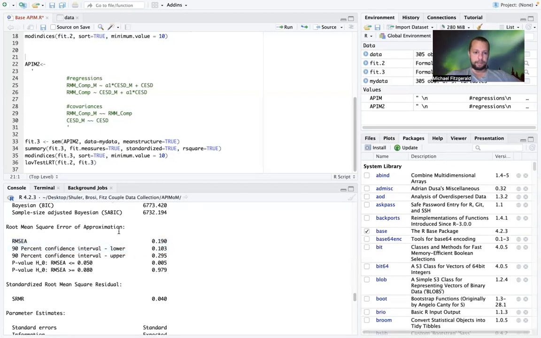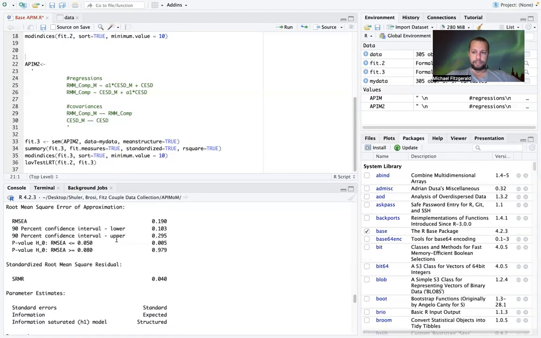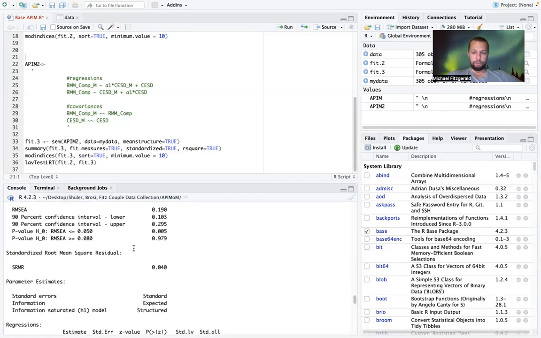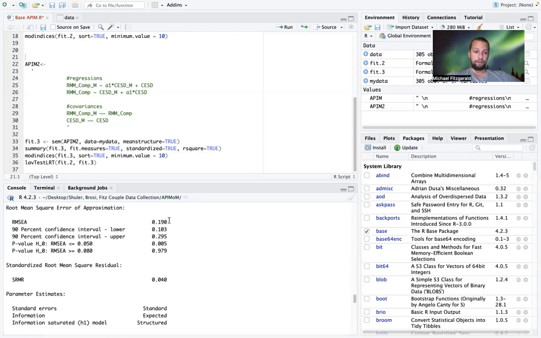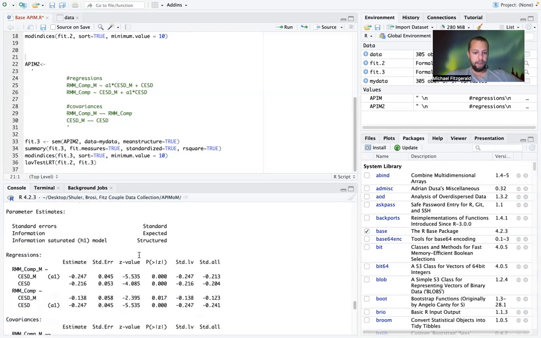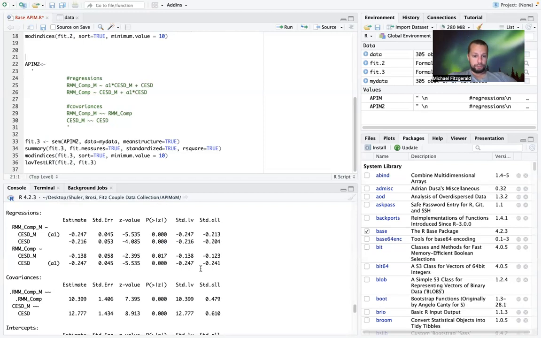So again, it's extremely high. But given that this is a model with very few degrees of freedom, we know that the RMSEA is biased in those types of models. So I wouldn't give the RMSEA any weight in this, not until we would get 20, 30, 40, or 50 degrees of freedom rather than 1. So let's scroll down to the results.